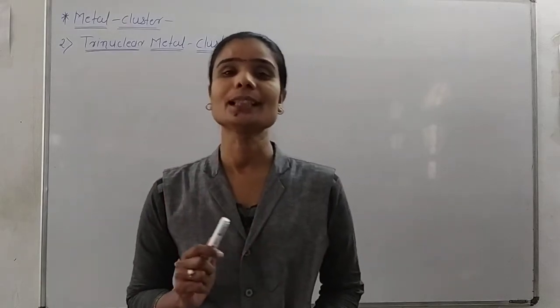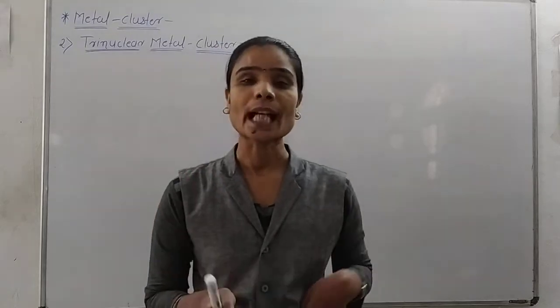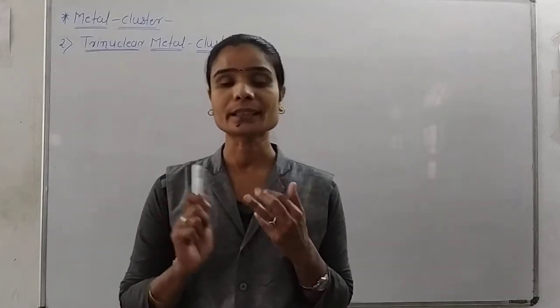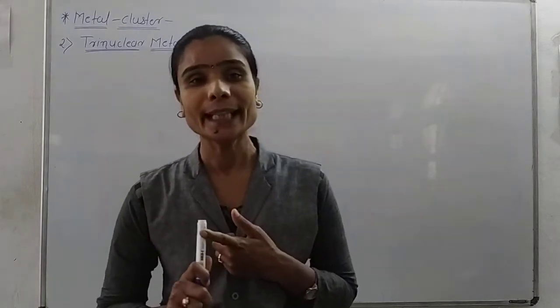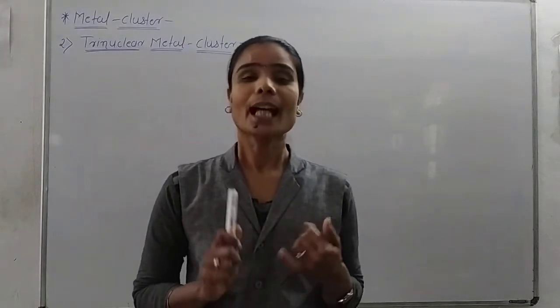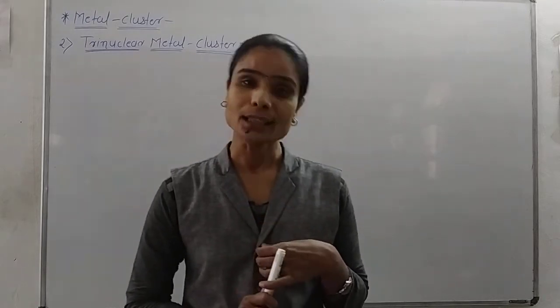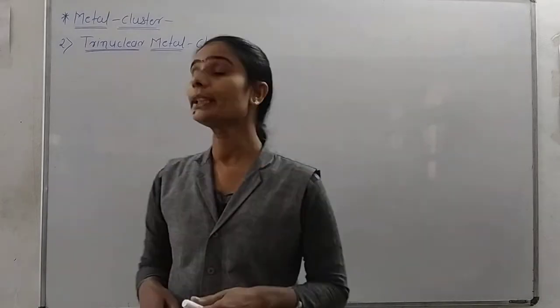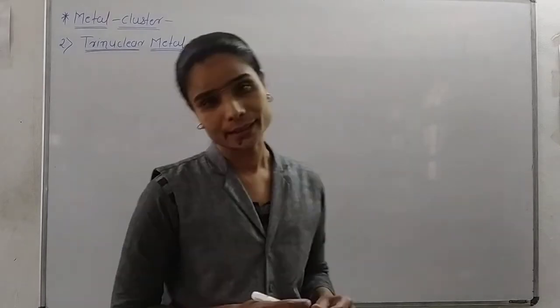We already started the metal halide clusters, and these are of four types: binuclear, trinuclear, tetranuclear, and the last one, hexanuclear. We already saw the binuclear metal cluster. Today we are going to see the trinuclear metal cluster.